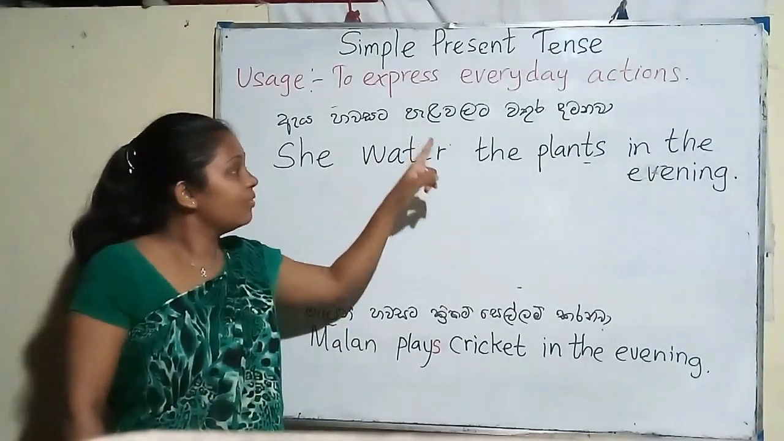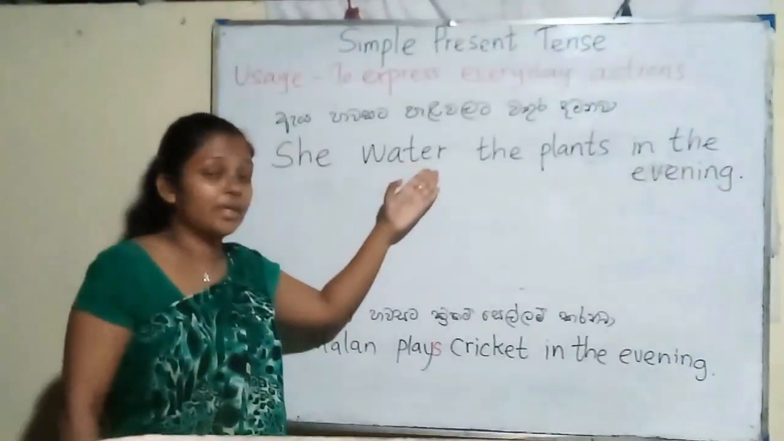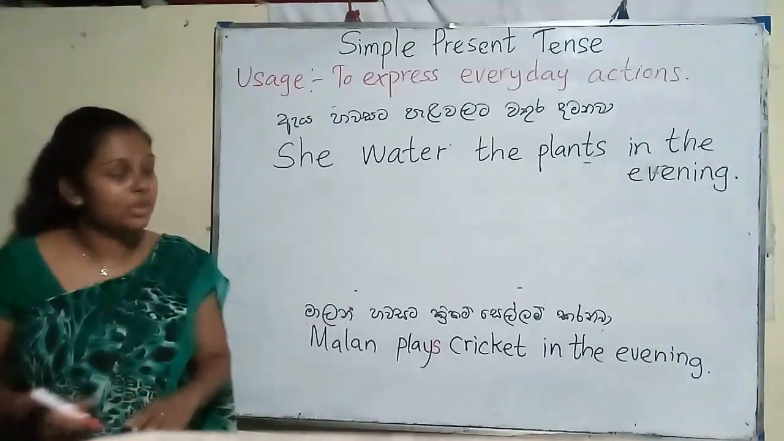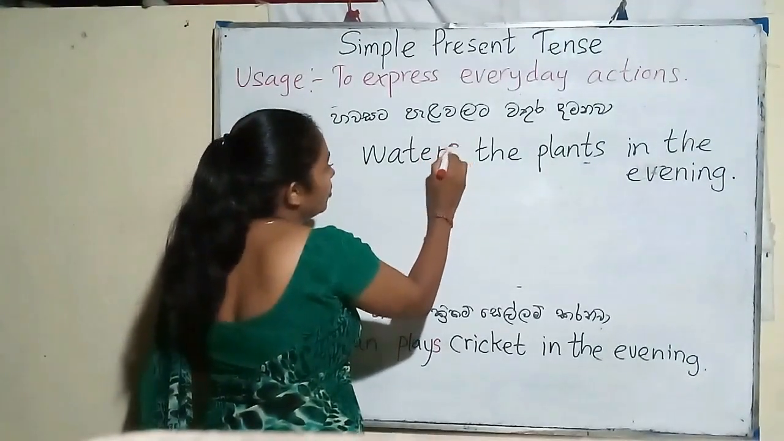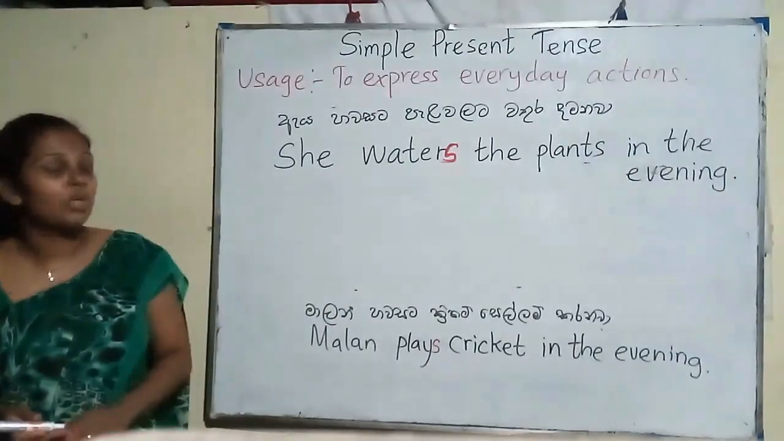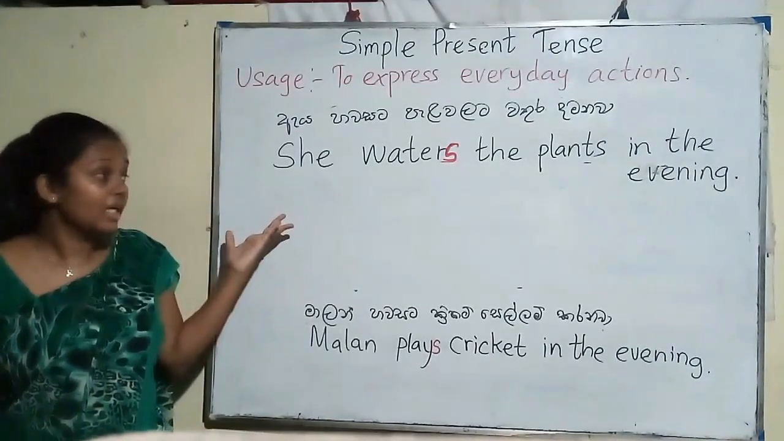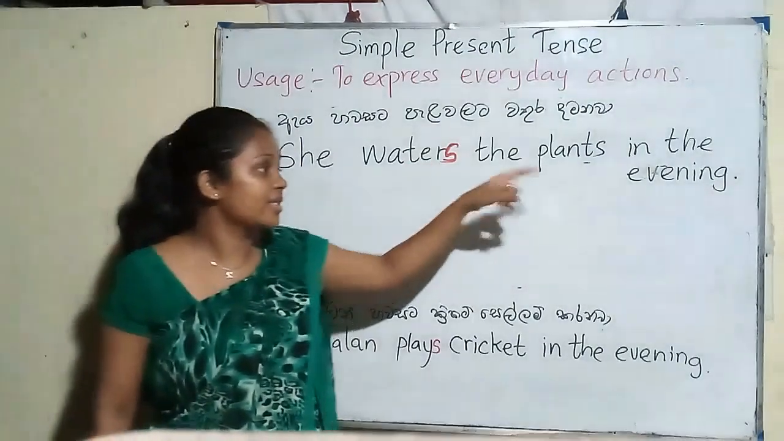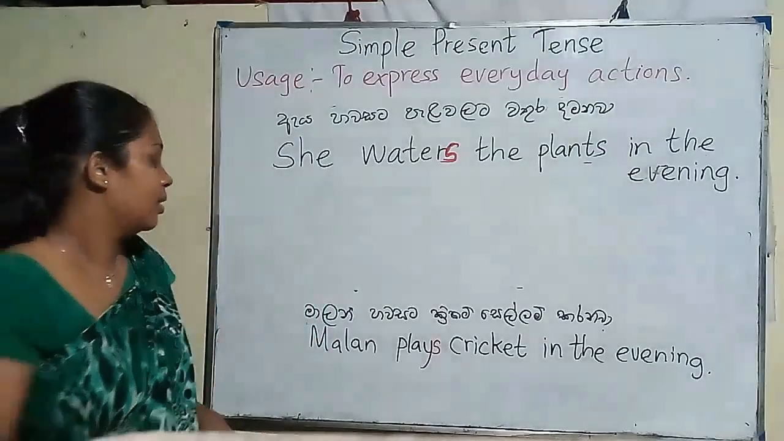For that, what can we do? Look at the verb. We can't see CH, SH, X or Y at the end. So we can easily put S to make it a singular verb. So the sentence is correct. It was not correct earlier, it was a wrong sentence. She waters the plants in the evening.